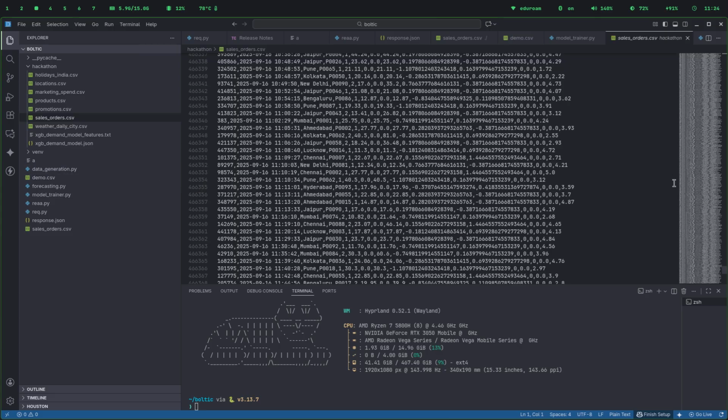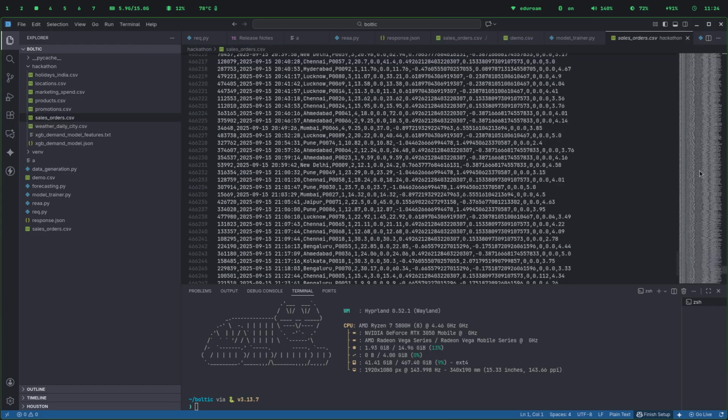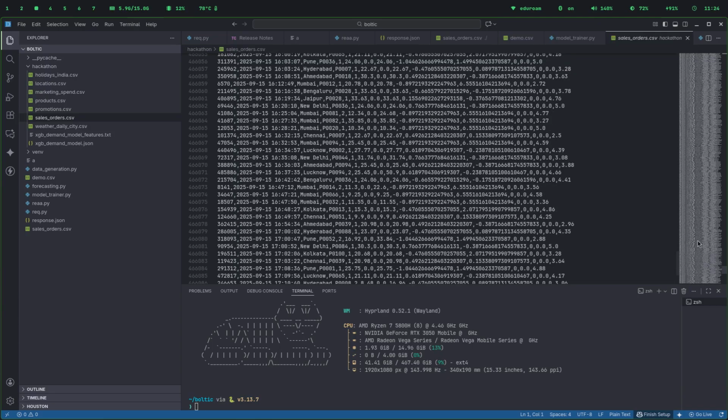Next, it's important how we use this data to forecast what happens in the future. So for this, I decided to use a regression model. The regression model specifically used is a gradient boosting model called XGB regressor. It's pretty much used everywhere in the industry, hence I decided to use this. This is the model trainer which trains my model, and I get this xgb_demand_model.json file and this feature file as the output. So this is basically my model.